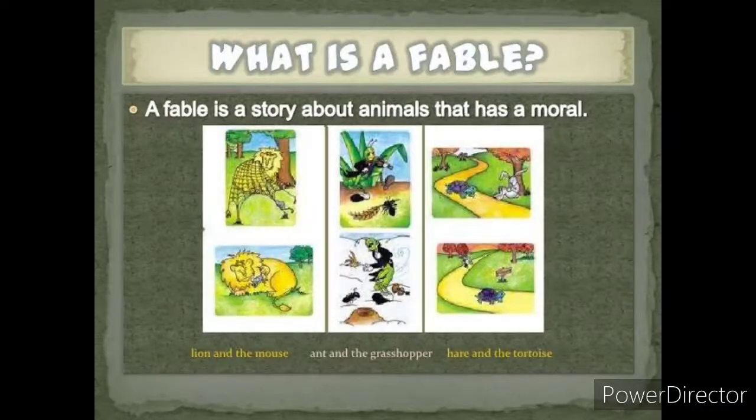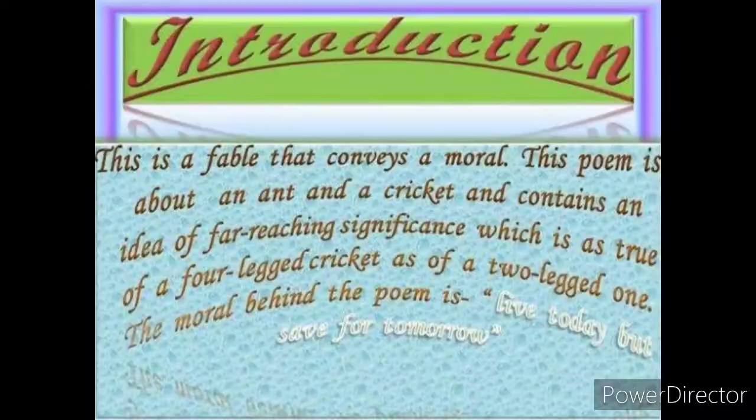What is meant by fable? Let's see about it. A fable is a story about animals that has a moral. So in our poem, The Ant and the Cricket, it is an insect that conveys a moral. So it is a story-like poem. So it is a fable.